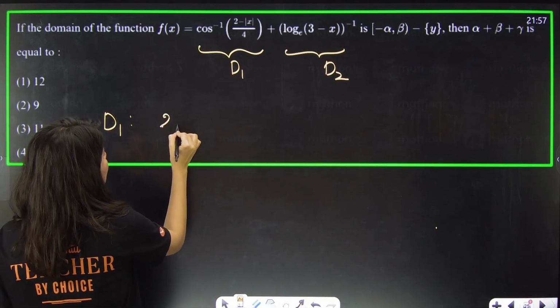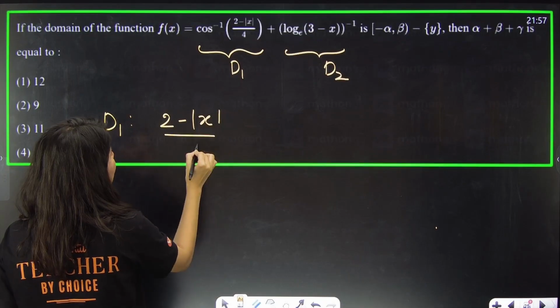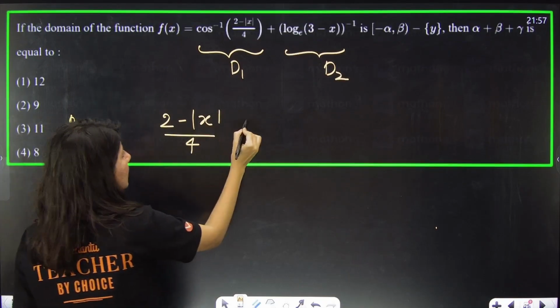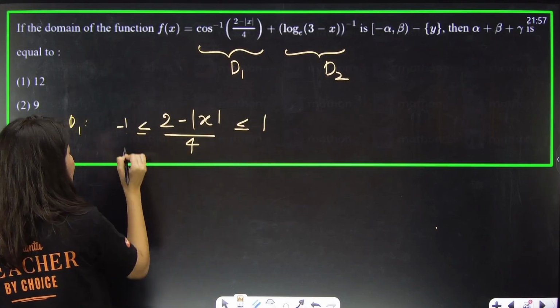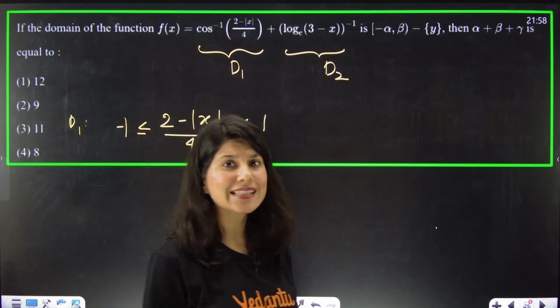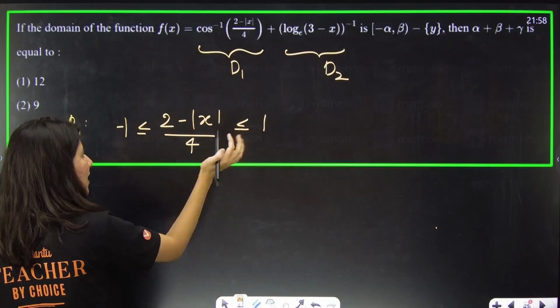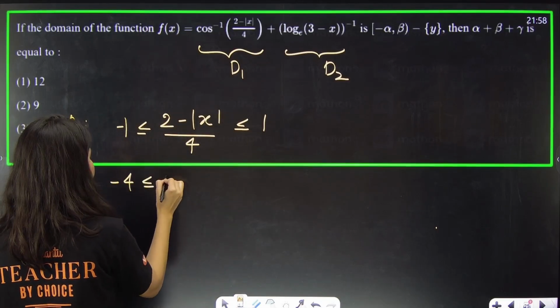So this is going to be 2 minus mod x by 4, d1, lying between 1 and minus 1, that's how it is. The domain of sine inverse is between minus 1 to 1, closed. Now multiply 4 on every side.